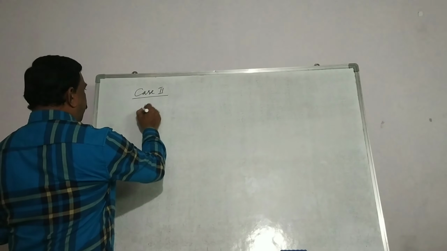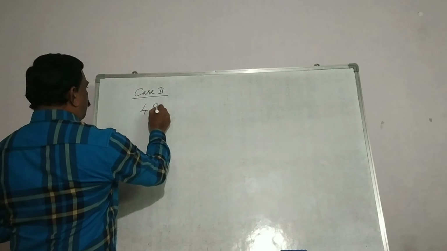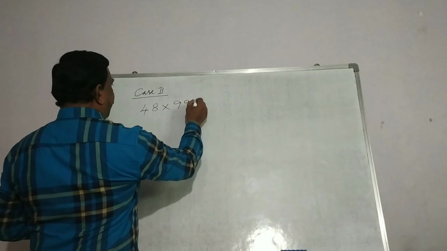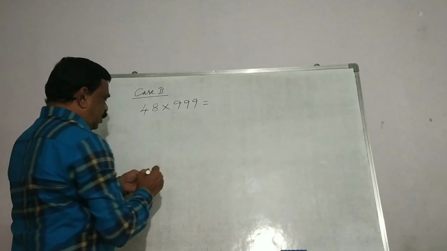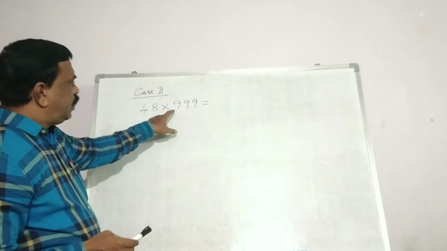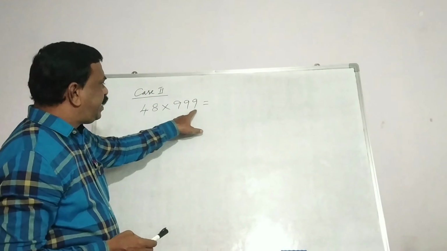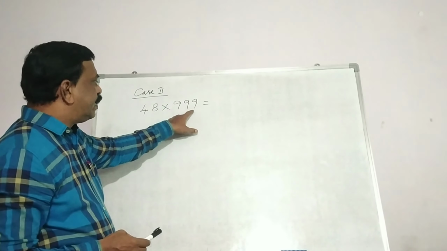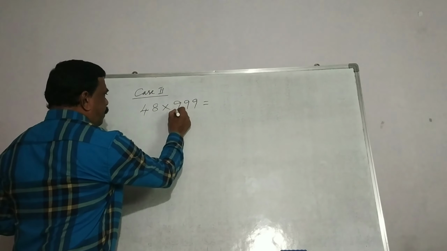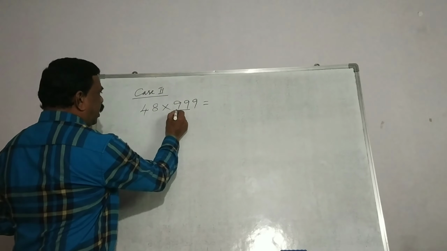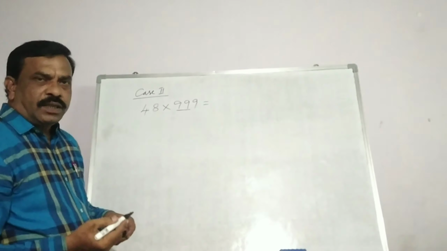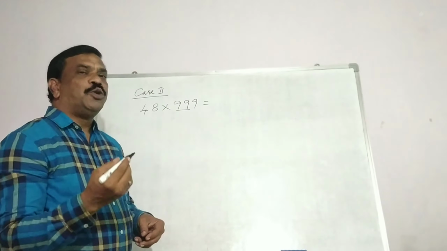So let us take one. For example, 48 into 999. Now here you can see in the main number we have 2 digits. In the number having all 9s we have 3 digits. So 1 digit is more here. So here underline the number of digits. Here in the number 2 digits are there, so underline 2 9s here. Now this number is reduced by 1. Same formula, Ekanyunena Purvena.